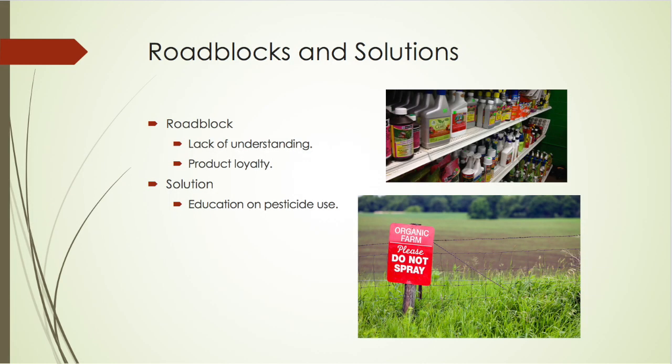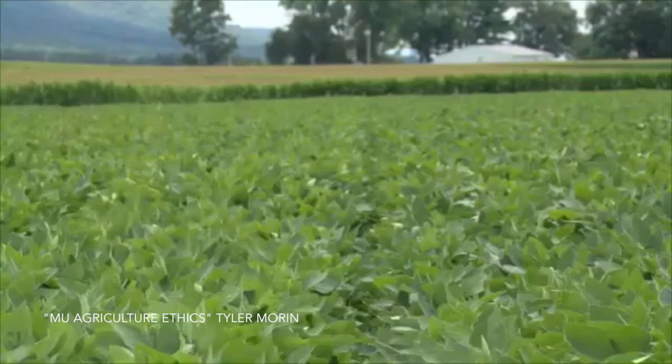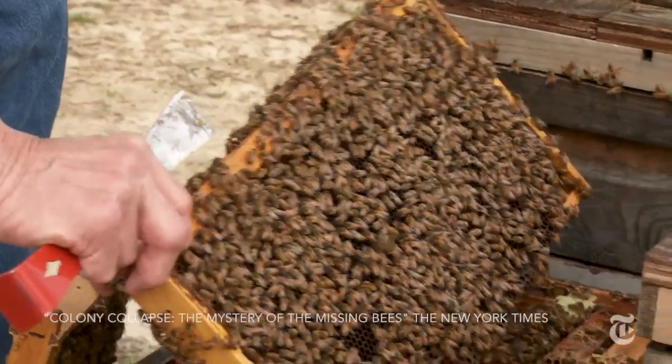One roadblock we might find is that people may not understand they are harming pollinators by spraying pesticides. Due to product loyalty, people may have difficulty switching to safer products. Education on pesticide use is important to assure beneficial insects like honeybees are not harmed. Spraying pesticides and fungicides are detrimental to pollinators and the environment.